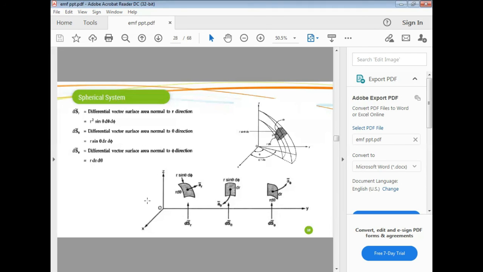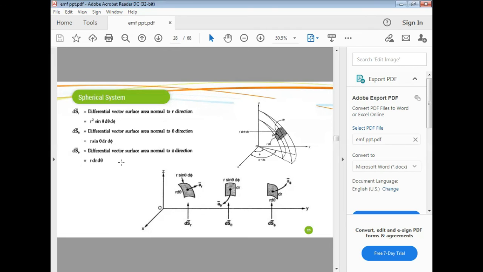Then the differential surfaces: the differential surface vector perpendicular to r direction, to theta direction, and to phi direction. The differential surface perpendicular to r direction is r sine theta d phi into r d theta, so r square sine theta d theta d phi, in the direction ar.